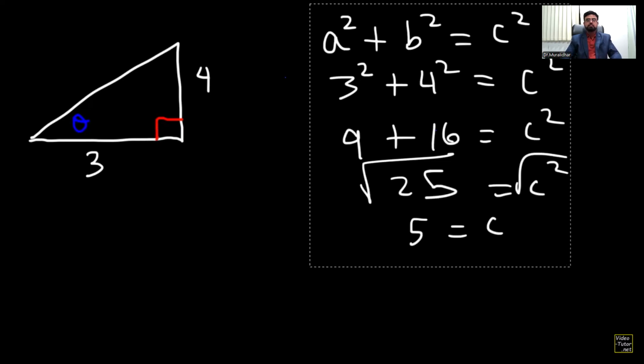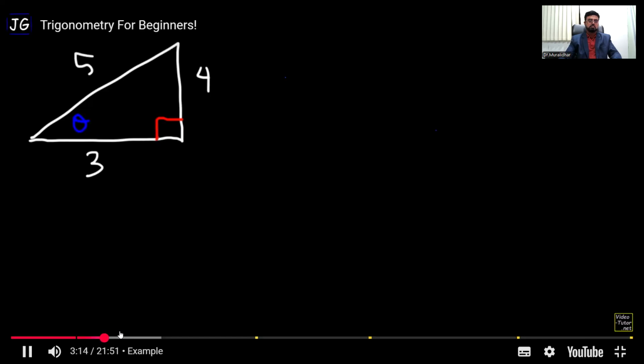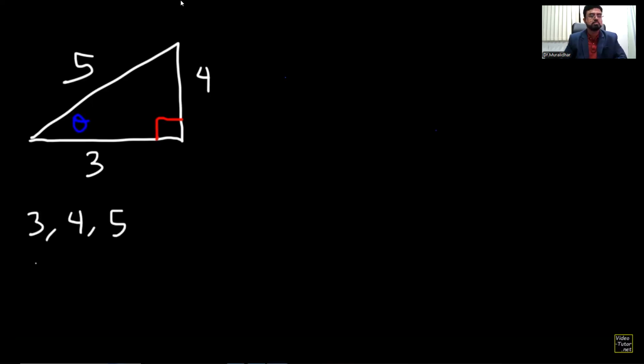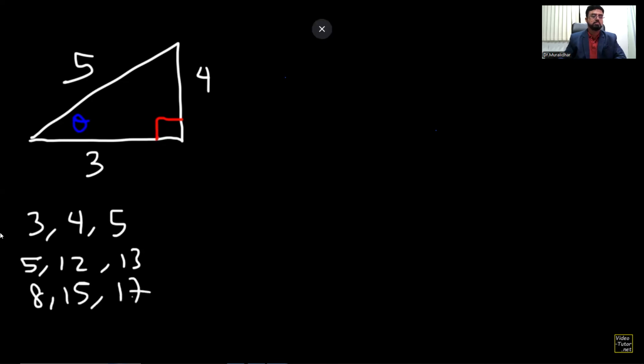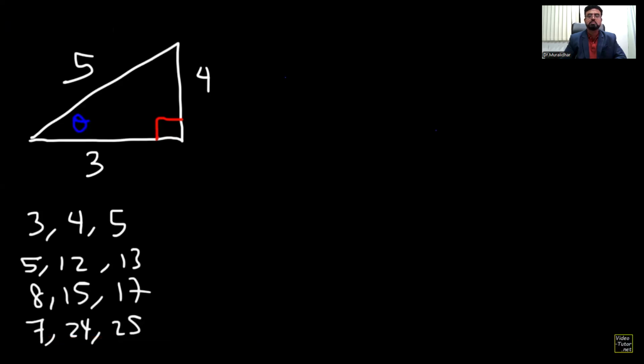Now it turns out that there are some special numbers. There's the 3, 4, 5 right triangle, the 5, 12, 13 right triangle, the 8, 15, 17 right triangle, and the 7, 24, 25 right triangle. So you can find the values here. And any whole number multiples of these numbers will also work.